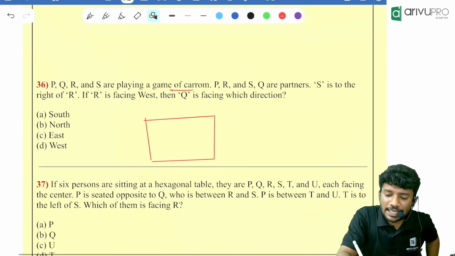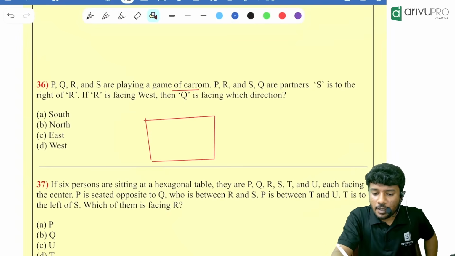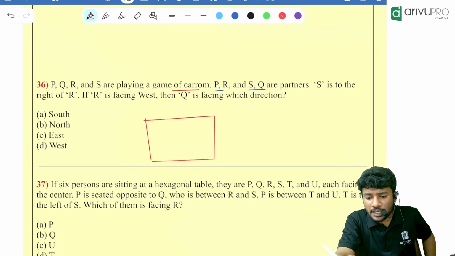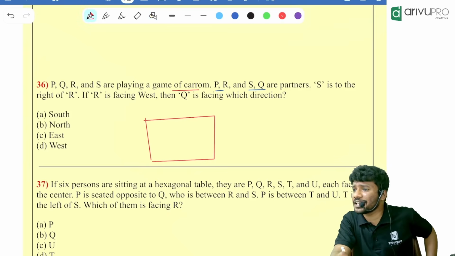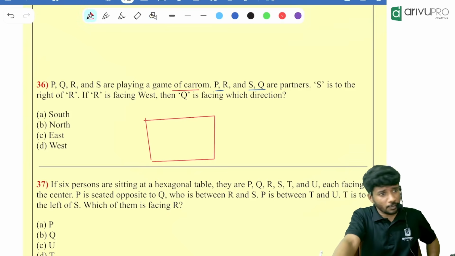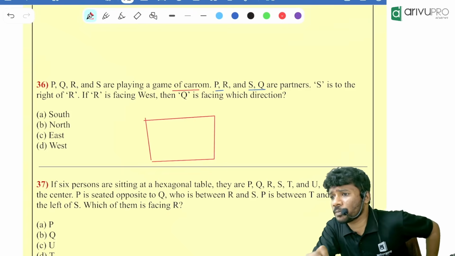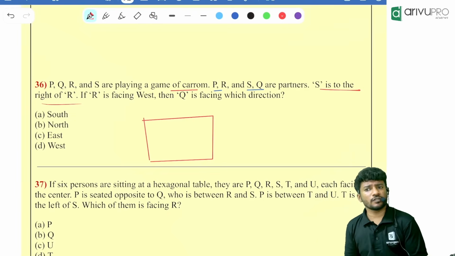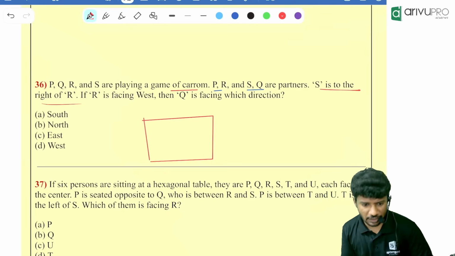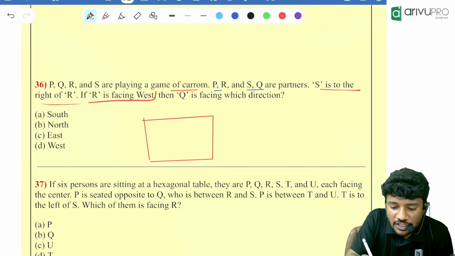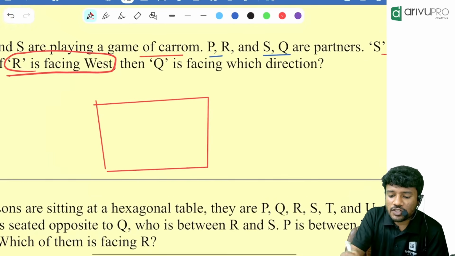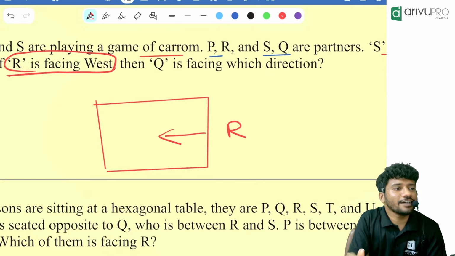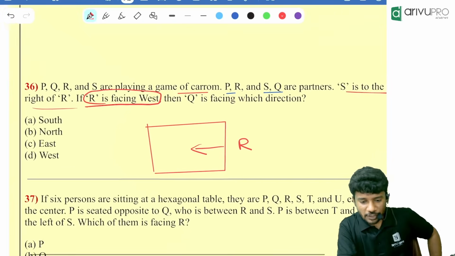Now you tell me. PQRS are playing a game of carom. PR and SQ are partners. What do you mean by that? They are sitting opposite to each other. P is sitting opposite to R. S is sitting opposite to Q. S is to the right of R. We don't know first of all where R is. Before that, R is facing west. Which is the west direction? This one. So where is R sitting? R is sitting at this end and looking towards west.